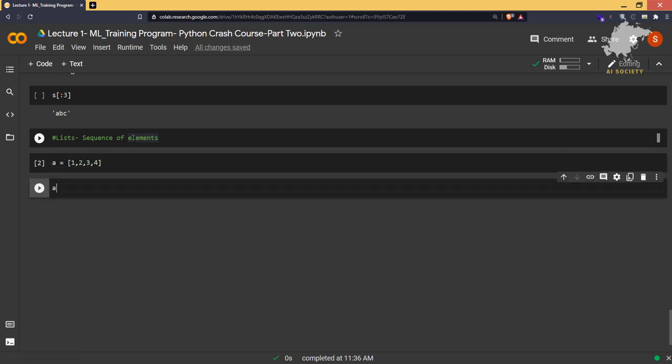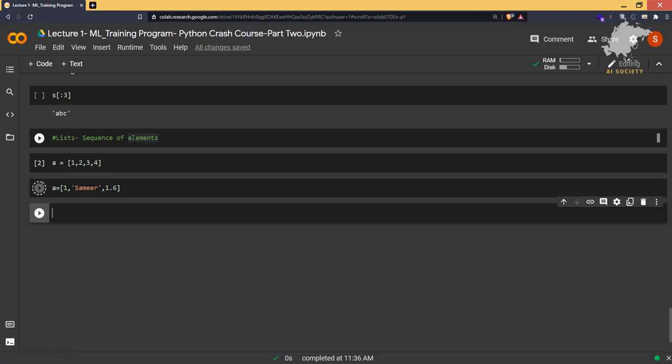And if I want to store, like, a is equal to 1, Samir, 1.6, so basically this is an integer, this is a string and this is a float, so it can store multiple data types. Unlike arrays, which store a similar data type, a list can store multiple data types. So this is the list, and the slicing concept also exists in list.